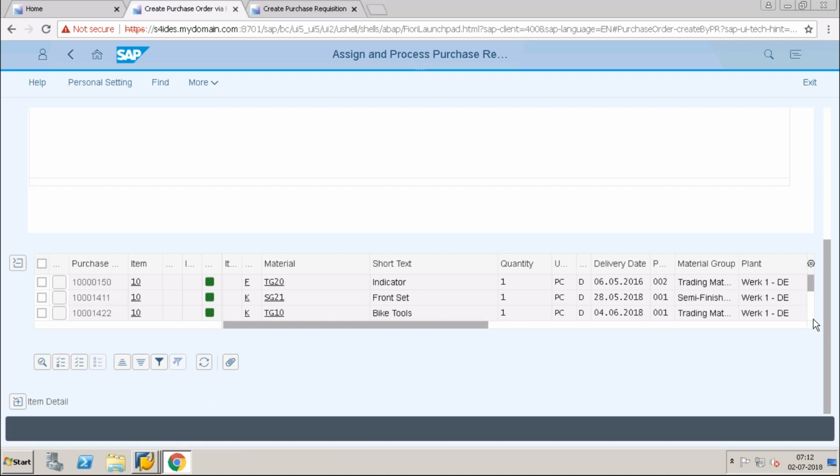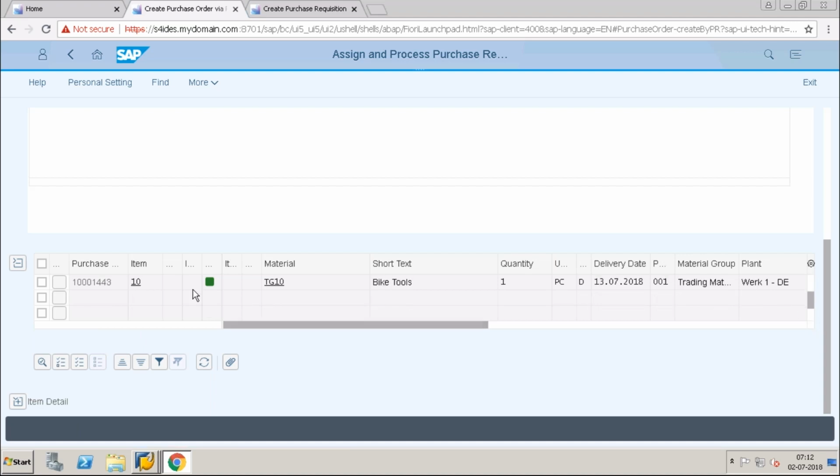Among the four, I want to select only one. I have chosen that, but submit should be there.